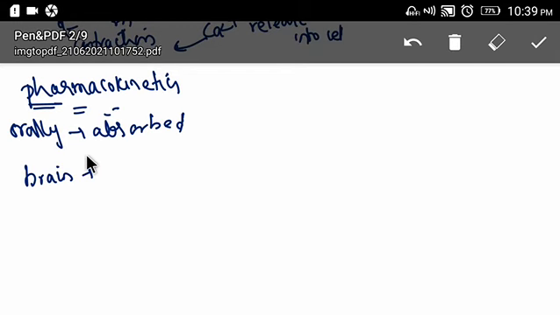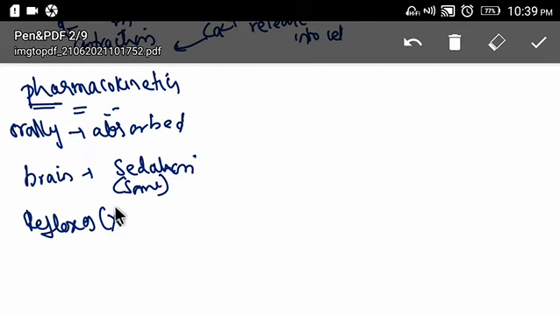As it penetrates into the brain, it causes sedation, but this sedation is not much, only mild sedation. It has no effect on reflexes.